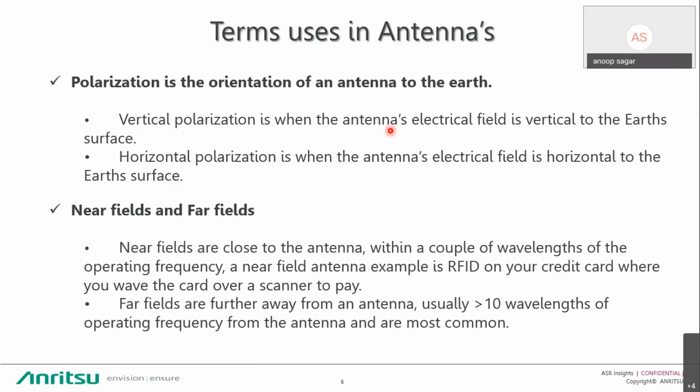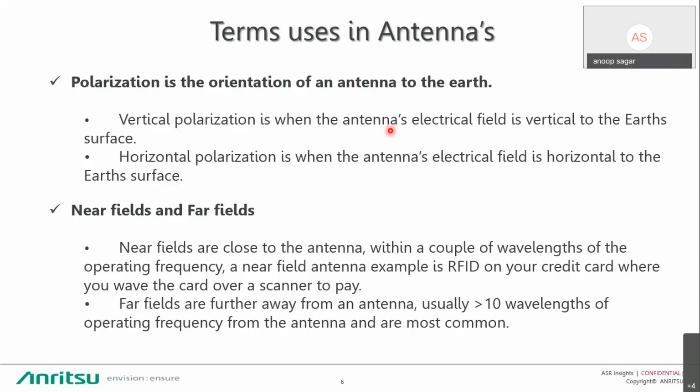There may be more polarizations available in antennas, but we are focusing on vertical and horizontal polarization. What is vertical polarization? When the antenna E field is vertical to the earth surface, it is called vertical polarization. This is the simple definition of vertical polarization. Then horizontal polarization: if the antenna E field is horizontal to the earth surface, it is called horizontal polarization. So this is the polarization mainly used in antennas.